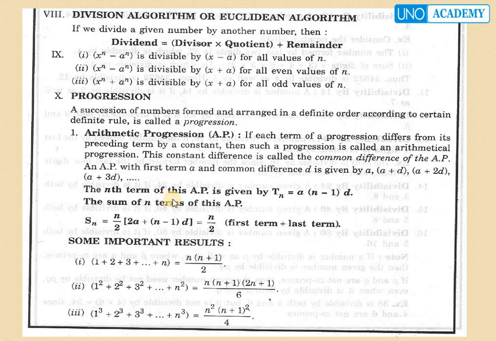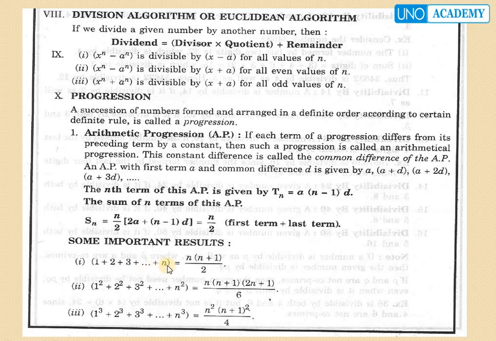The nth term of the arithmetic progression is given by Tn equals a plus (n minus 1) into d. The sum of n terms of the arithmetic progression is given as Sn equals n by 2 into (2a plus (n minus 1) into d), which equals n by 2 into (first term plus last term). The important results are: